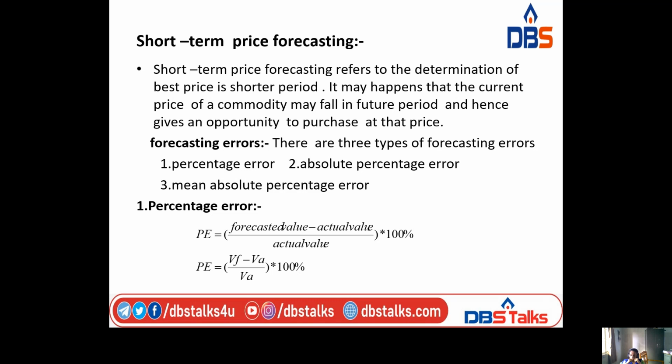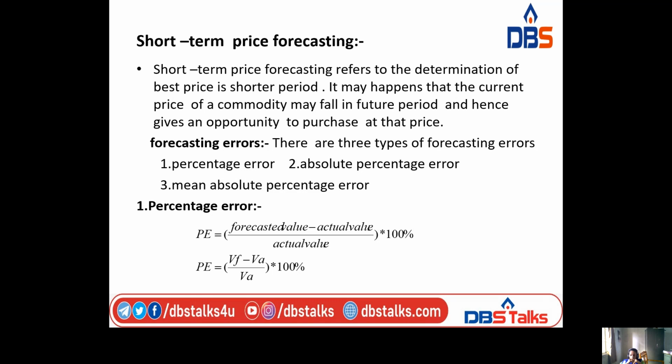The first one is percentage error, the second one is absolute percentage error, and the third one is mean absolute percentage error.